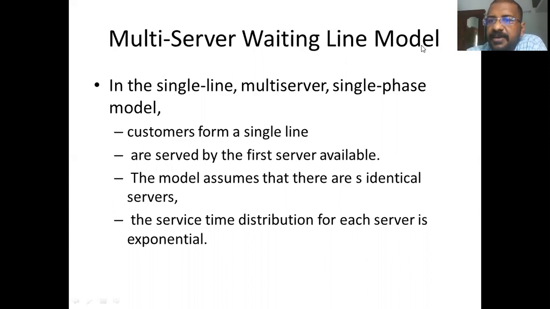So in multi-server waiting line model, the customers form a single line. They are served by the first server available. The model assumes that there are S identical servers, and the service time distribution and arrival time distribution are exponential and Poisson distribution respectively.